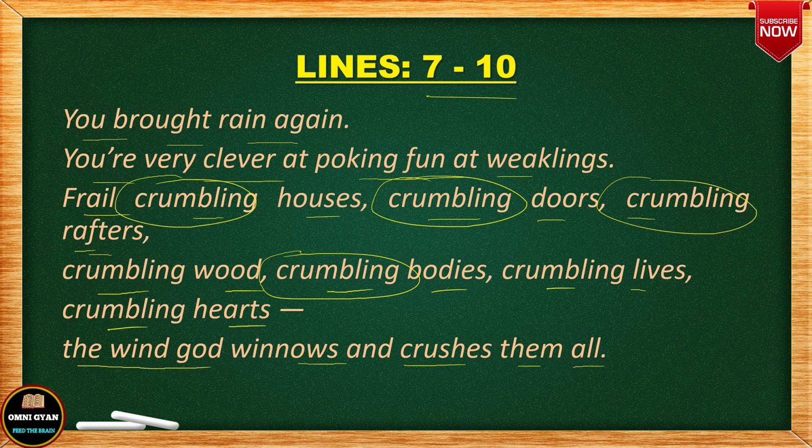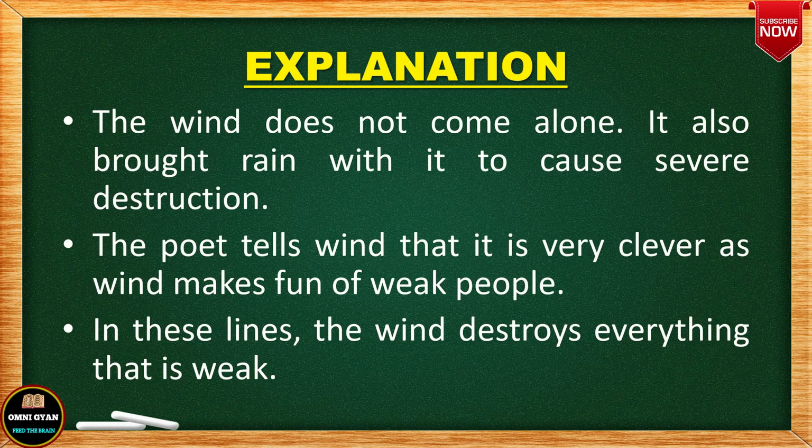See, if you see here, you brought rain again. Okay, so the wind, now here also the poet is directly talking to the wind, directly charging the wind. He is telling that the wind does not come alone, it also brought rain with it to cause severe destruction. So the wind did not come alone, he also brought rain with him so that he can cause more destruction.